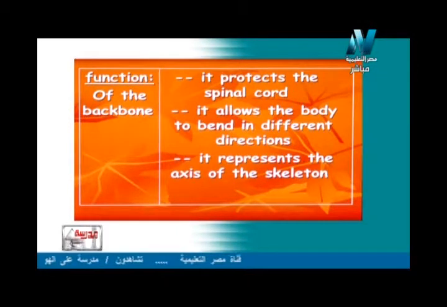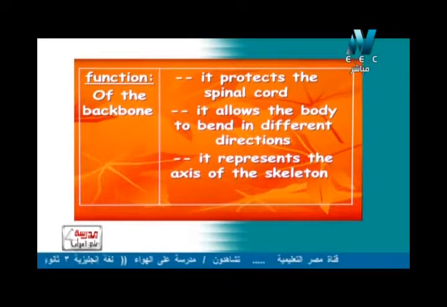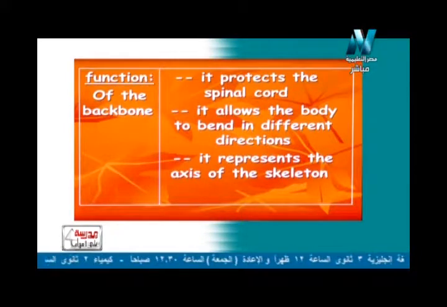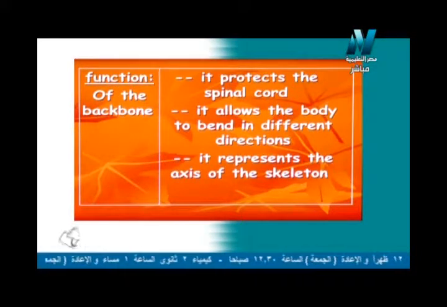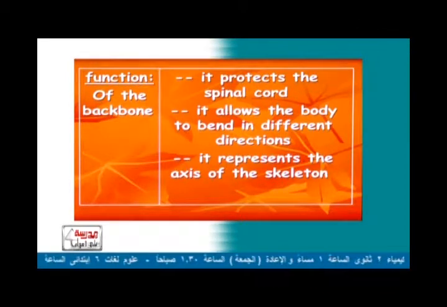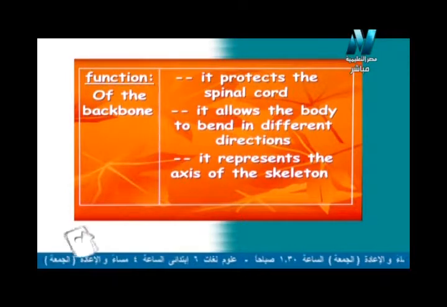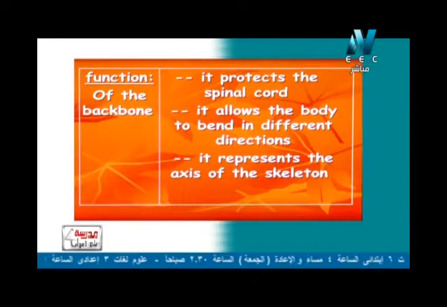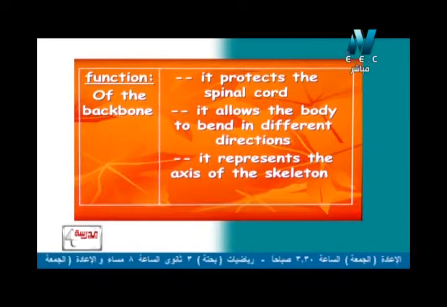So now the backbone العمود الفقري أو vertebral column has many functions or has many roles in our body. Number one, it protects the spinal cord بيحمي ال spinal cord. Number two, it allows the body to bend in different directions. And number three, it represents the axis of the skeleton. هو بيمثل محور الجسم، يعني هو اللي يخلي الجسم upright أو vertical واقف عمودي. وده اللي بيميز الإنسان عن أي animal تاني، إن الvertebral column عندنا واخد تقريبا 90 degree مع الإيرث أو مع الجراوند. So again, the vertebral column has many functions.